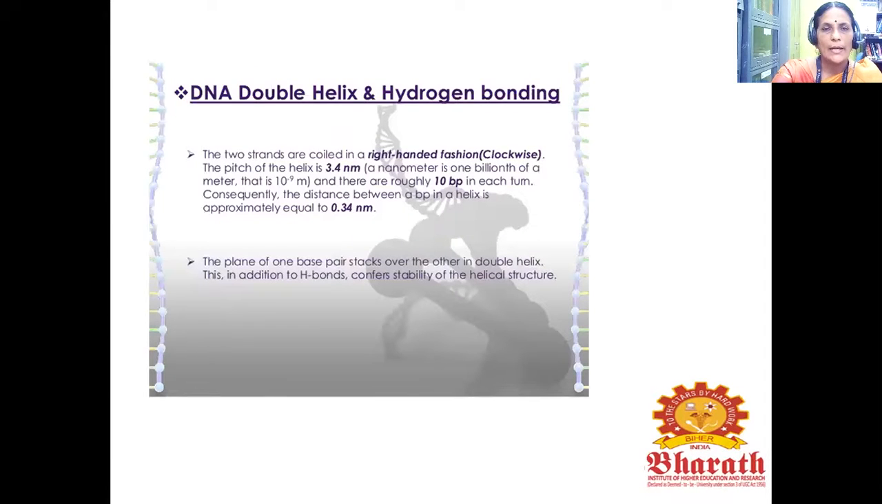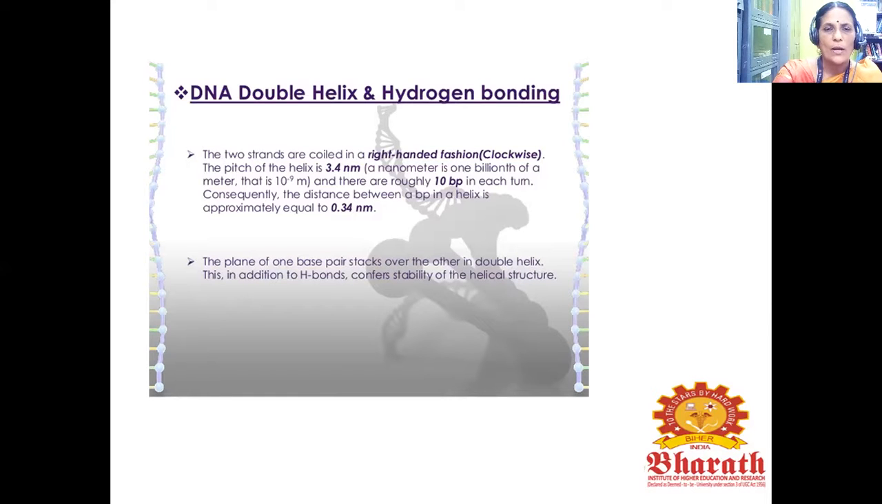Let's see about the DNA double helix and hydrogen bonding. The two strands are coiled in a right-handed fashion, nothing but clockwise. The pitch of the helix is 3.4 nanometer. So what is a nanometer? It is one billionth of a meter, that is 10 to the power of -9 meter. There are roughly 10 base pairs in each turn. Consequently, the distance between base pairs in a helix is approximately equal to 0.34 nanometer.